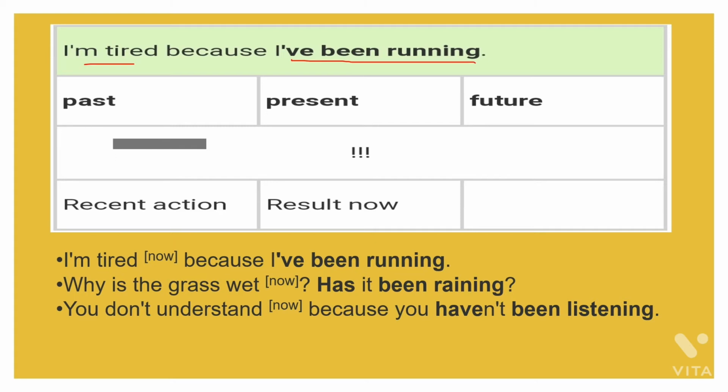See, "I am tired" indicates the present situation. "I have been running" indicates the past action, or you can say the recent action also. So I am indicating that now I am tired because I have been running.